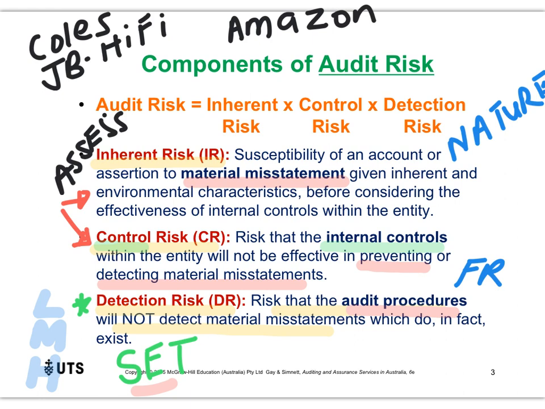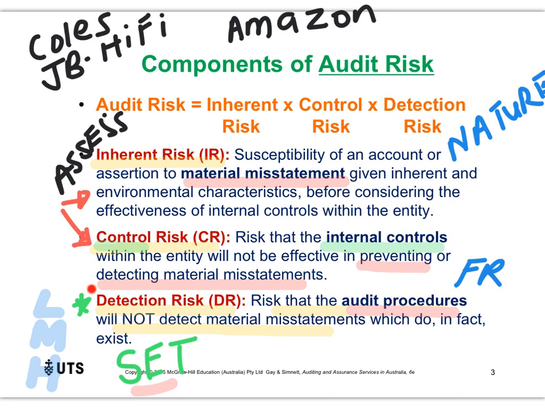And again, I'll put this all together for you in a couple of slides, but for now, I want you to know these three things. Inherent risk is the risk of material misstatement that comes from the nature of the business. Control risk is the risk that the internal controls within the business will not be able to stop or identify issues before they hit the financial report. Both of these we assess. We cannot change it directly, we simply assess them.